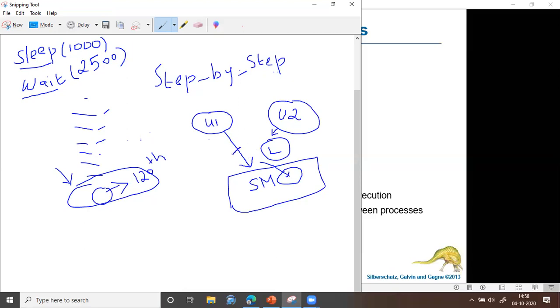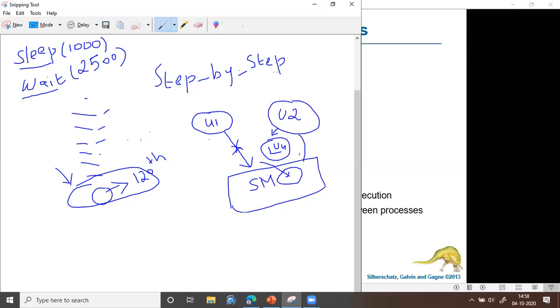Then finally, when the user finishes accessing, the lock will be removed. Once the lock is removed, it becomes unlocked. Unlock U1, I'm calling it U1. Okay, unlocked. Now user 2 checks again, and it is unlocked. It means user 1 is not using it, so now he can use it.